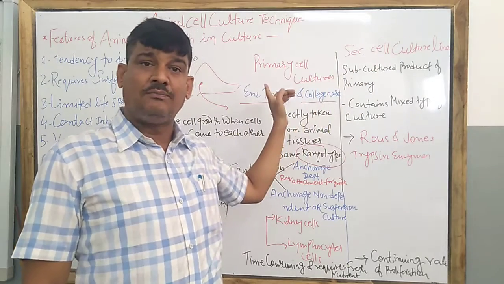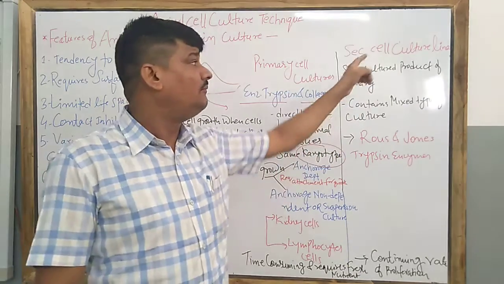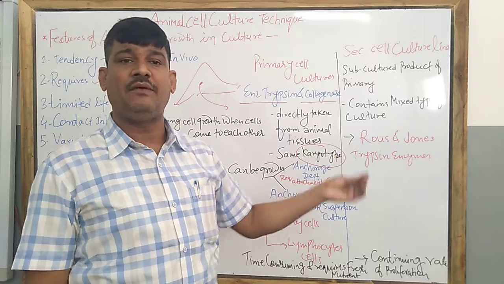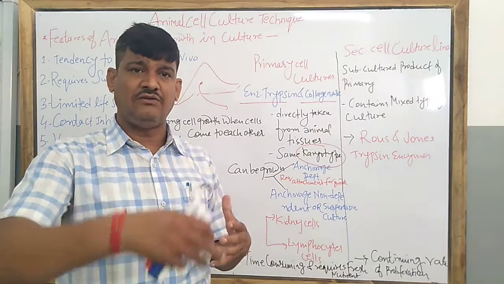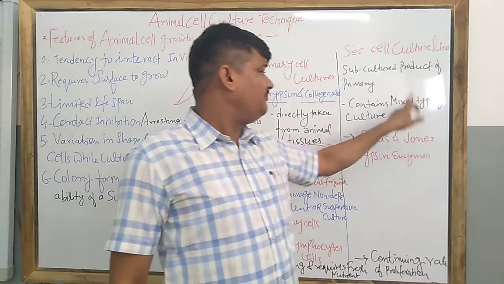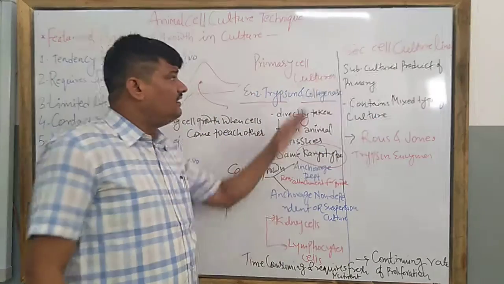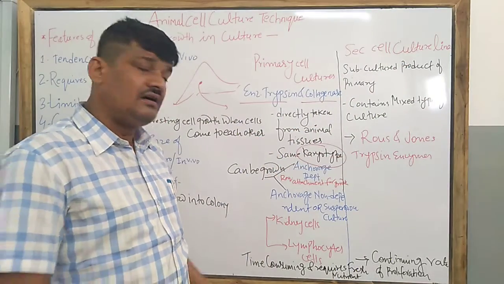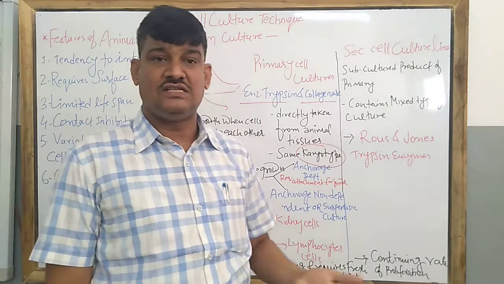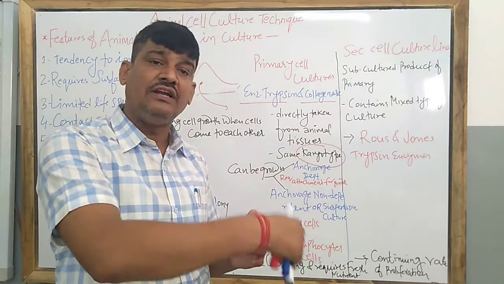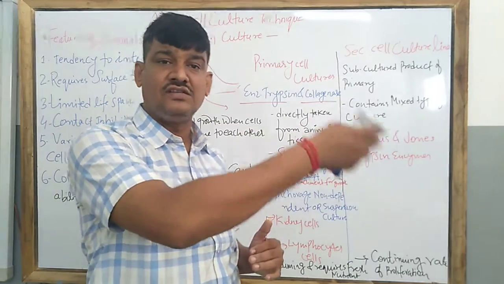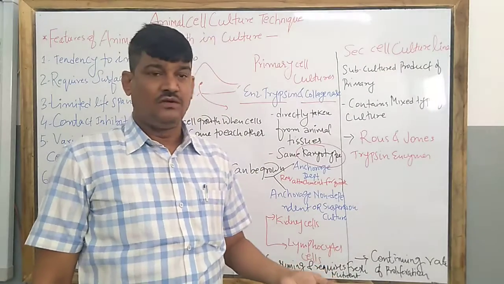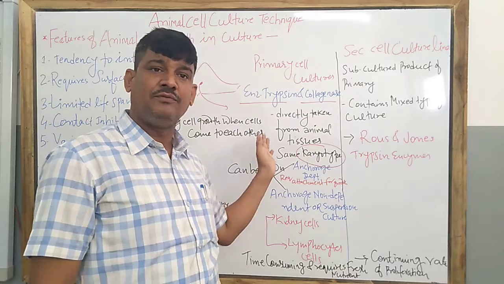Now, as I told, the primary culture has the same karyotype, but the secondary culture has a mixed colony, that is, some cells of the primary type and some of different karyotype. So it contains a mixed type of culture, and these secondary cell culture lines are continuously used in continuous culture because there is no frequent need of transferring the cells to another culture medium, or of changing the nutrient medium repeatedly. So this is the secondary culture and its difference from the primary culture.